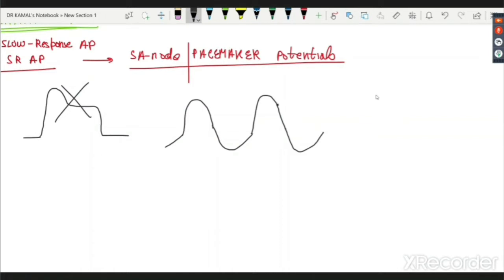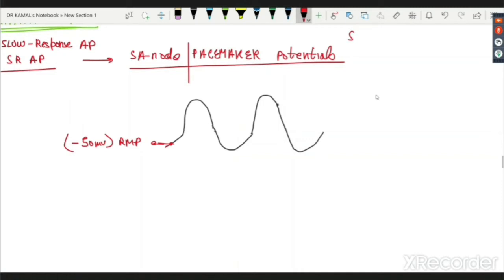have a membrane potential that after each impulse declines to the firing level. This is my RMP of the SA node. What is the RMP of the SA node? Minus 50 millivolts. Please write it over here as well so that you remember. These can be asked as 1 mark questions or MCQs in the exam. SA node RMP is minus 50.